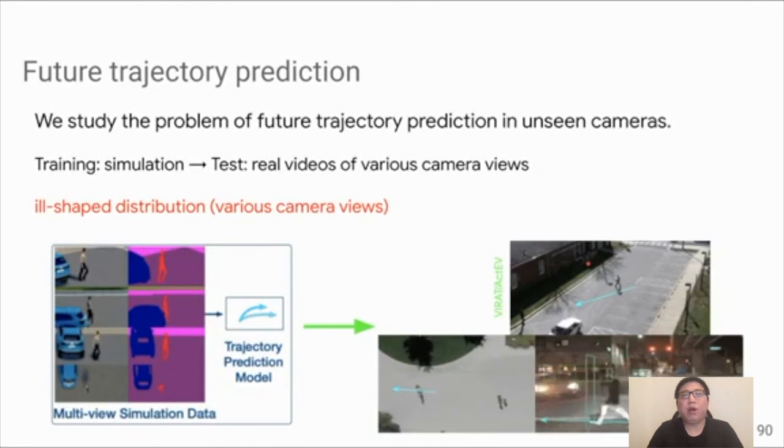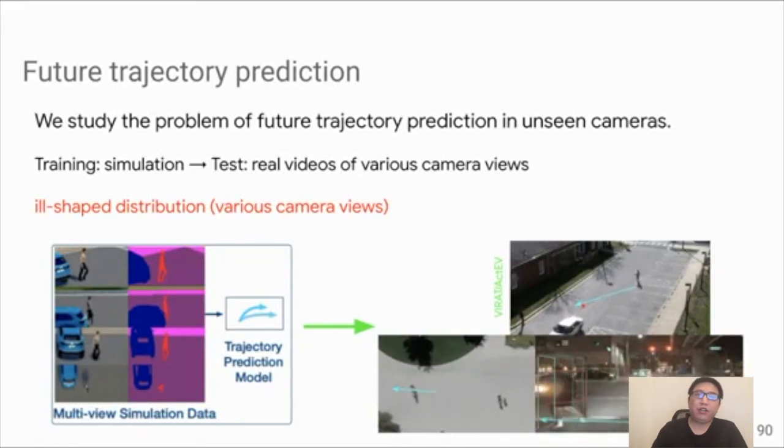This problem is very critical in many industries for different applications. We may encounter different camera views, such as a bird's eye view from a drone, or maybe a dash camera view from an autonomous driving vehicle. So in this work, we are interested in training a single model using simulation data that can be applied to any real-world video with various unseen camera views.